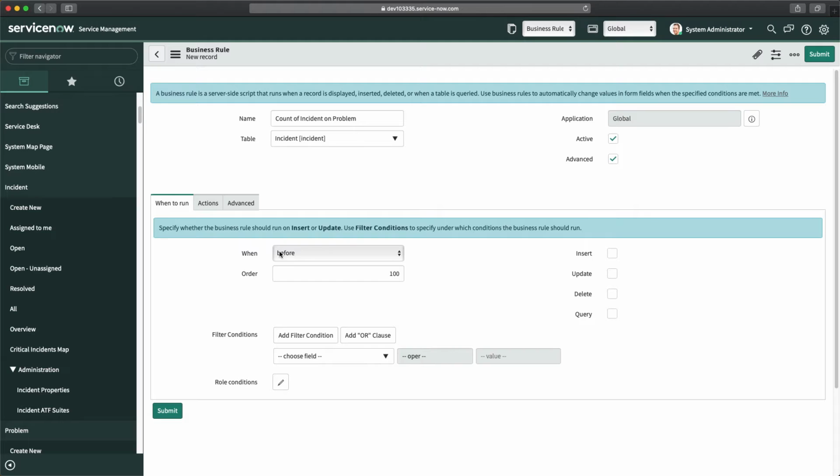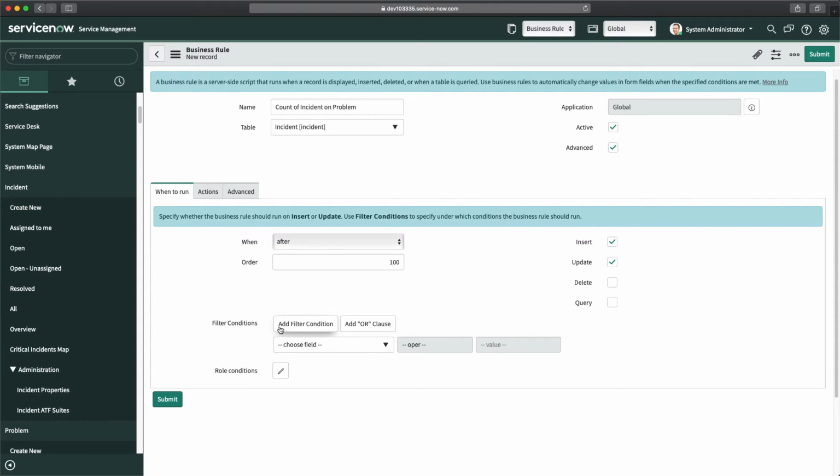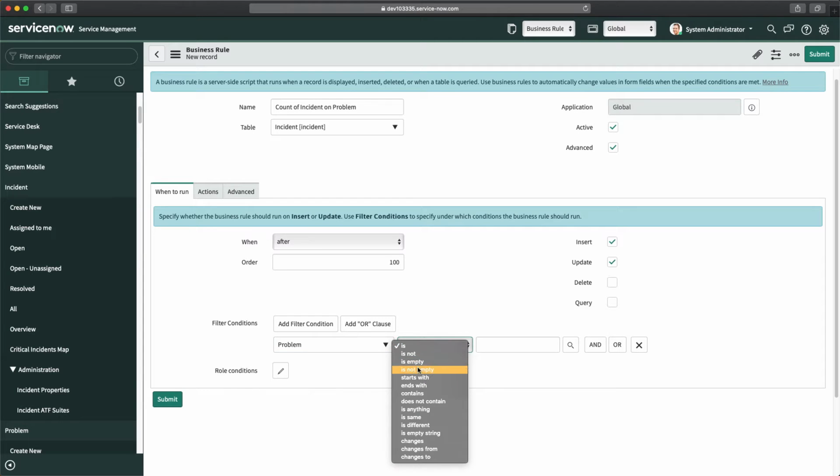So the triggering would be after insert or update. Whenever you are going to insert any new incident or update, but there is a check, and that condition is the problem field. We have a problem field where you associate any problem record with any incident. So in that case, problem is not empty. That is the first condition.